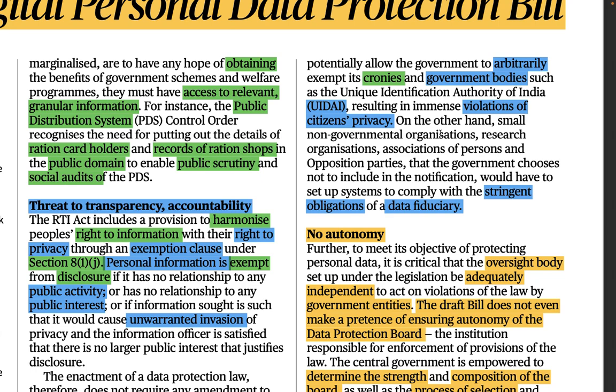So actually our data is at stake, right? Our data means the data that belongs to us, the personal information regarding every citizen. So that becomes very violative if the government has a lot of power in this particular bill, okay.